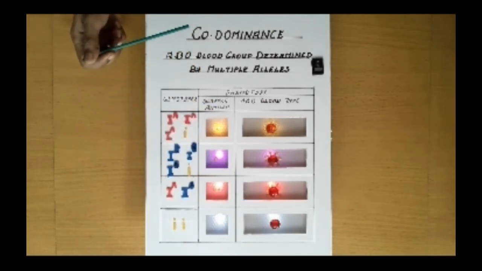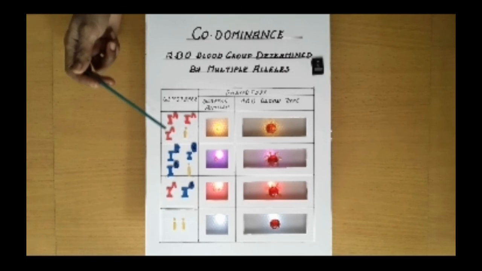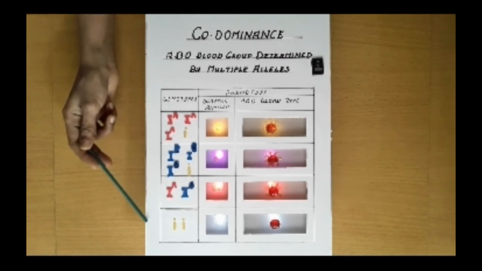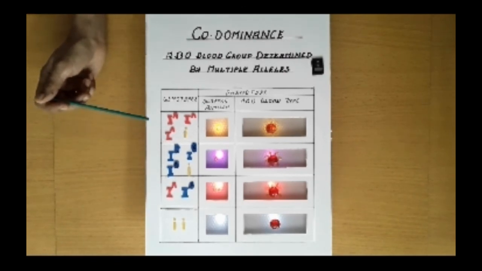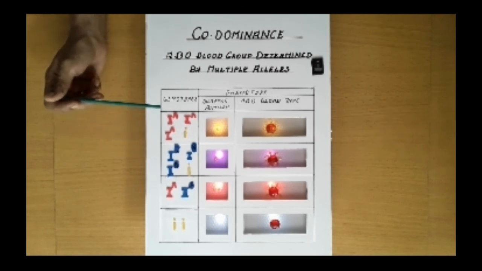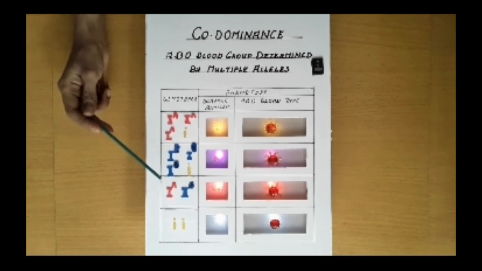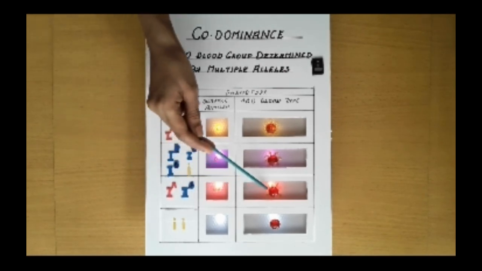Thus, human blood grouping is an example of both codominance and multiple alleles. Three alleles IA, IB and small i are present in the human population. That is, multiple alleles are present in the human population and alleles IA and IB are codominant, resulting in AB type of blood group in humans.